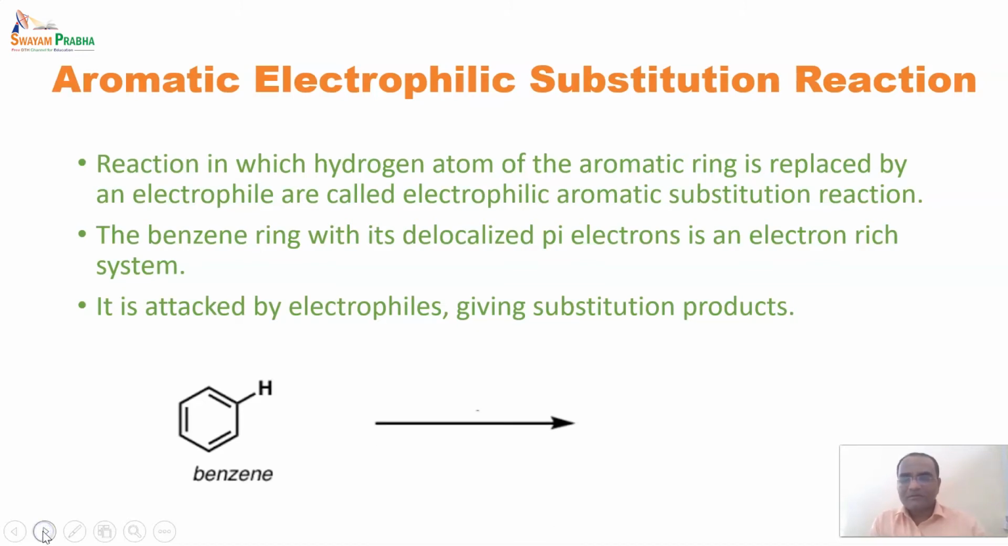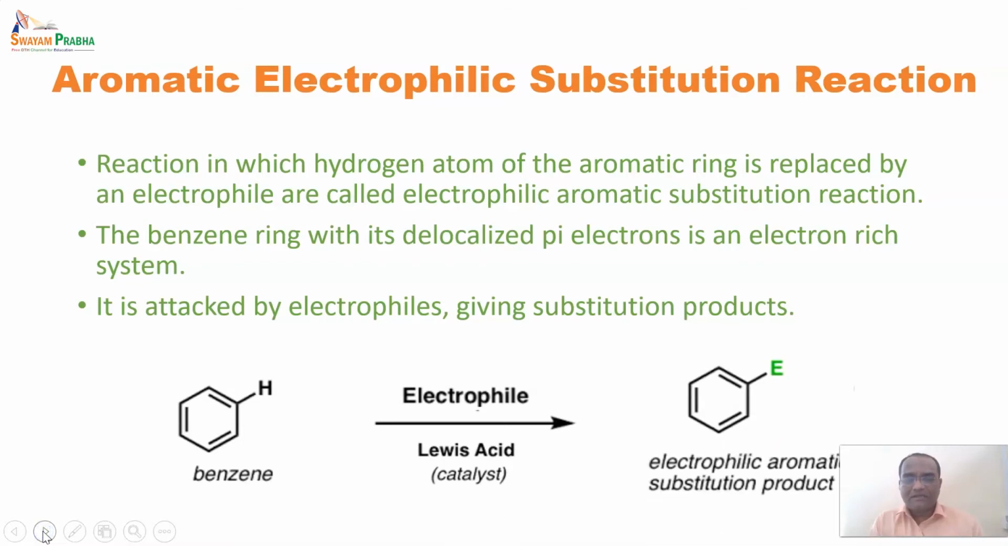and this is a general reaction for aromatic electrophilic substitution. So benzene, when it comes in contact with an electrophile in presence of a Lewis acid as a catalyst, will form a product which has been substituted by the electrophile.